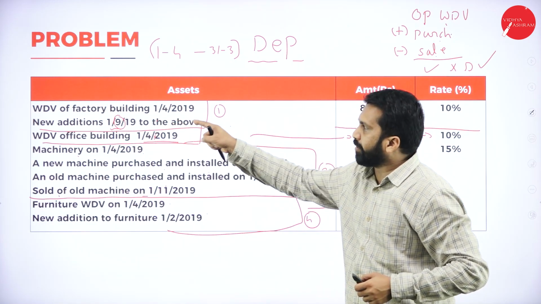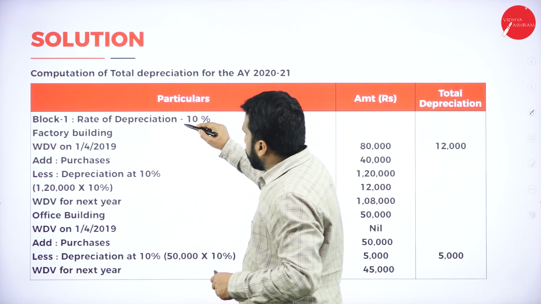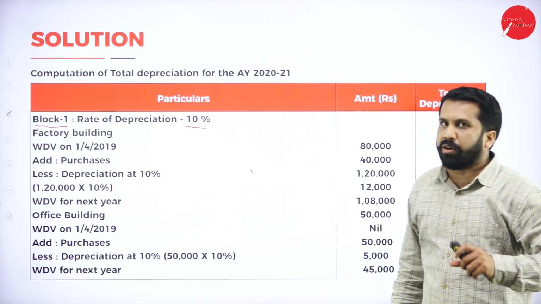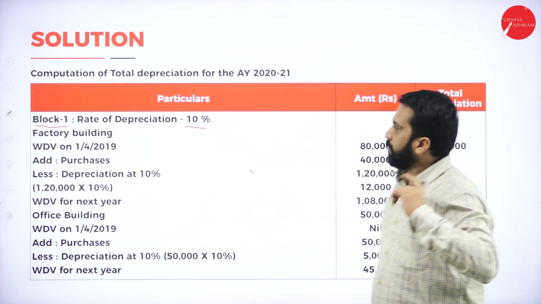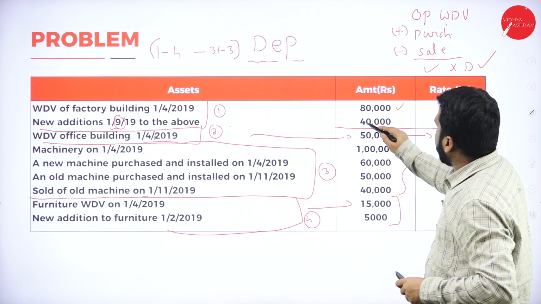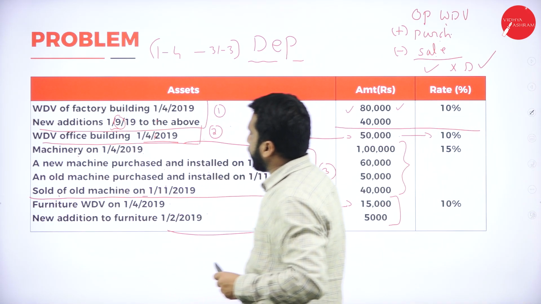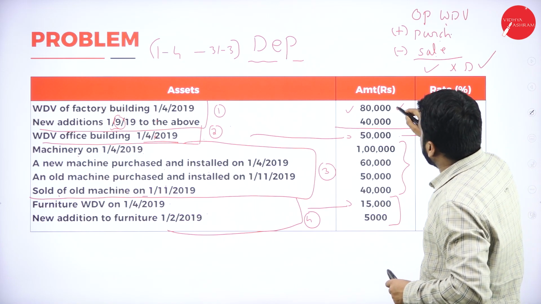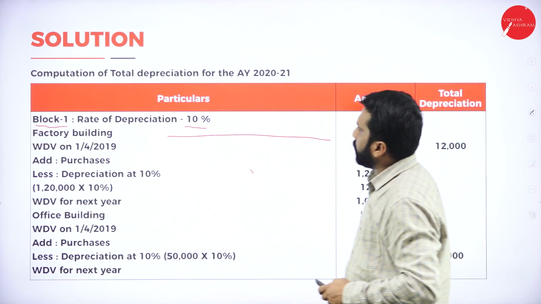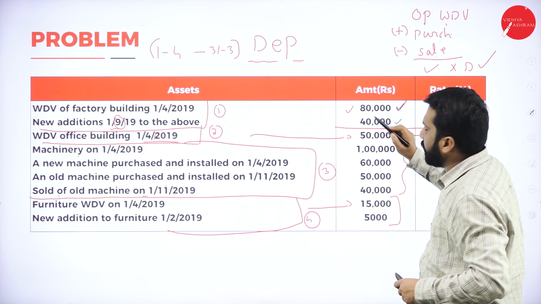We'll go with factory building first. I'll go to the answer. Rate of depreciation is 10%. This we call block 1. Each thing we call block 1, block 2, block 3. Now, in this what happens? Factory building, what is the value? Factory building is 80,000. Then I'll change the color so that there won't be any confusion. Factory building is what? 80,000. Along with that, what do we have? New additions on above. How much? 40. 80 plus 40, how much?